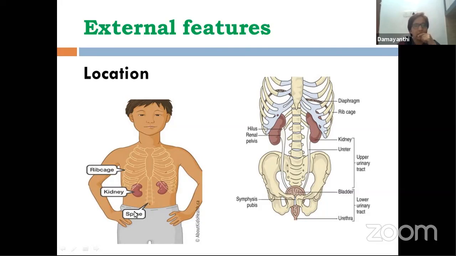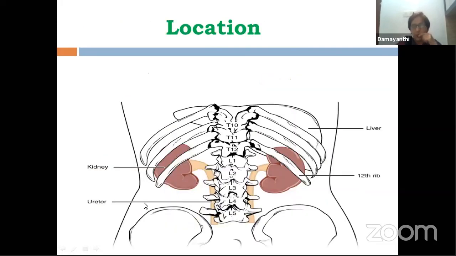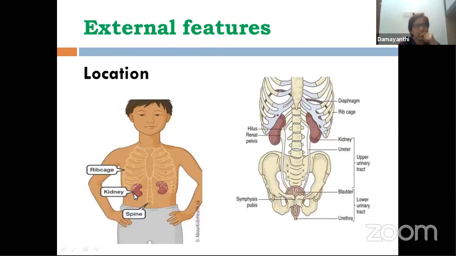And this region we call the abdominal region. Both regions are separated by a horizontal muscle layer, which we call the diaphragm. So our kidneys are located in this abdominal region.